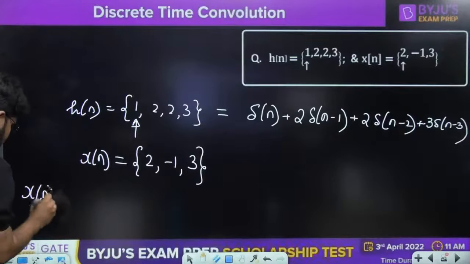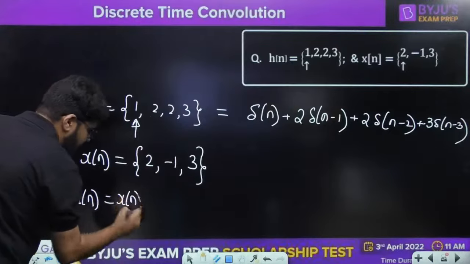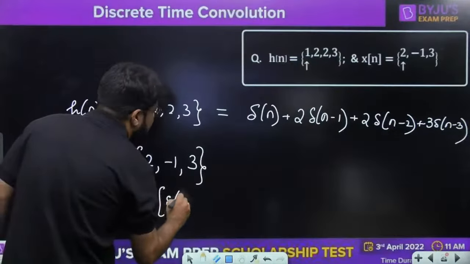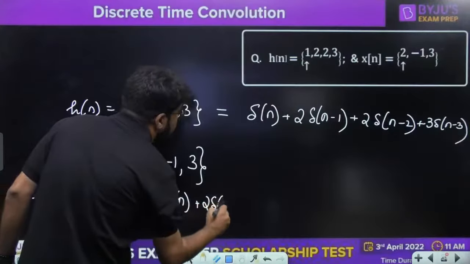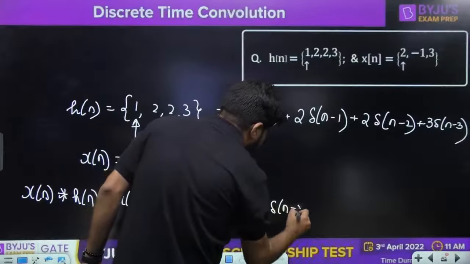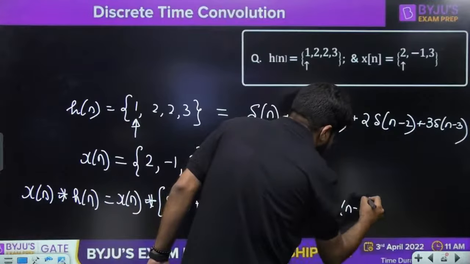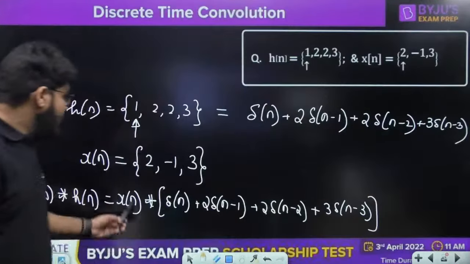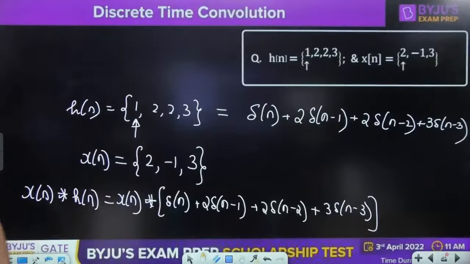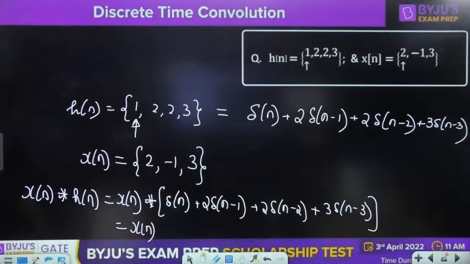So we are interested in finding xn convolution with hn, right? And what should be the value for hn? It is given by delta n plus 2 delta n minus 1 plus 2 delta n minus 2 plus 3 delta n minus 3, right? Now we know that convolution of a signal with unit impulse signal will replicate the signal. So what should be the answer for xn convolution delta n? It is xn.